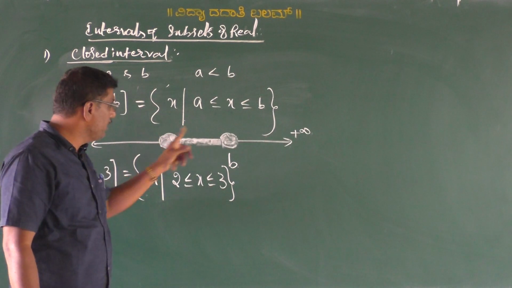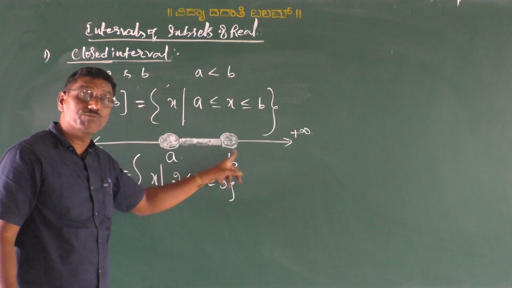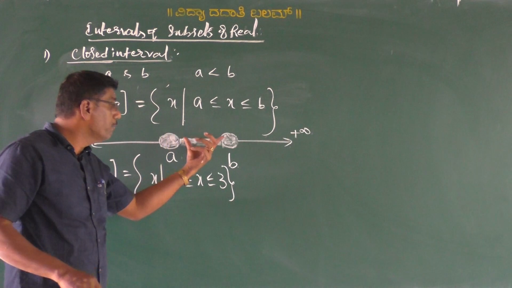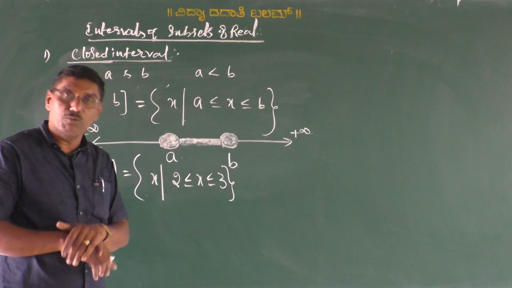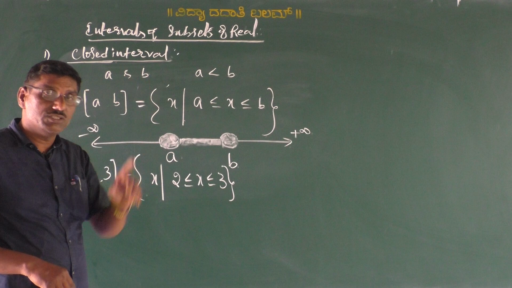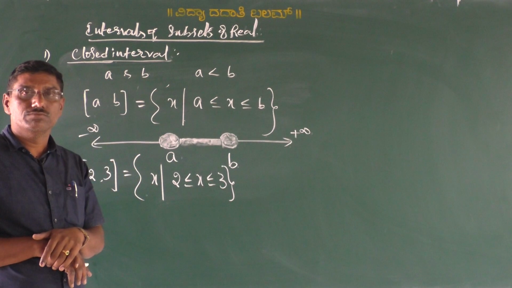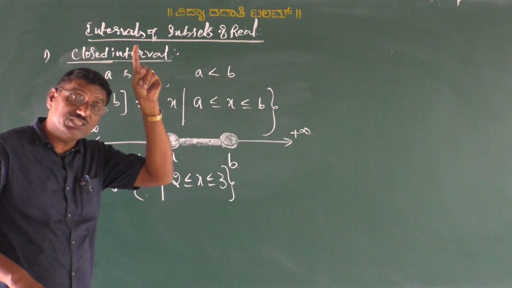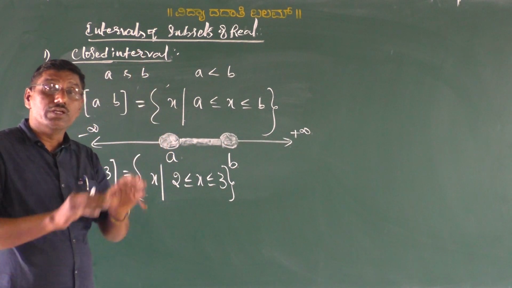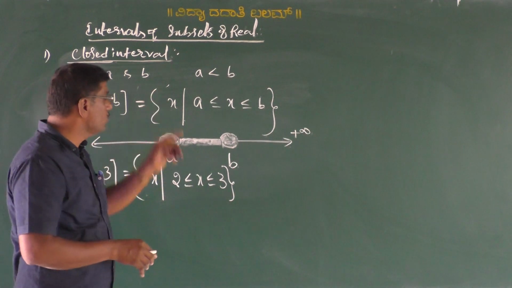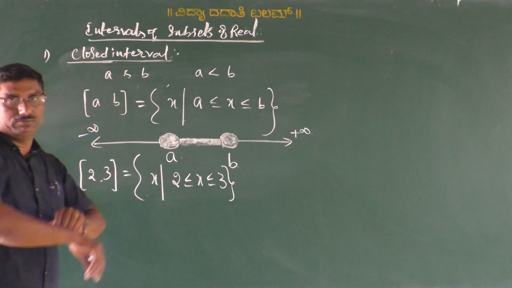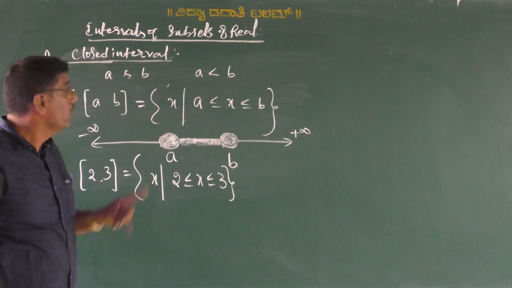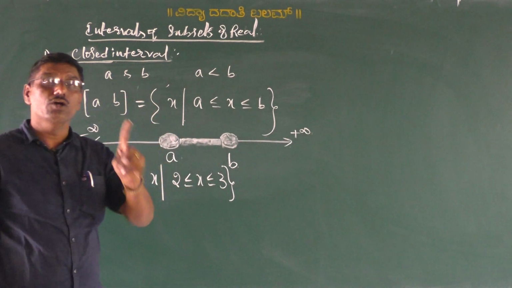Here we shaded both the elements A and B, that is the end points. Here A and B are called end points. In the previous case, we don't shade them, isn't it? Here we shaded the end points. That means in the open interval we exclude A and B, in the closed interval we include A and B. That's all. Are you understood these two types of intervals, the open and closed interval?